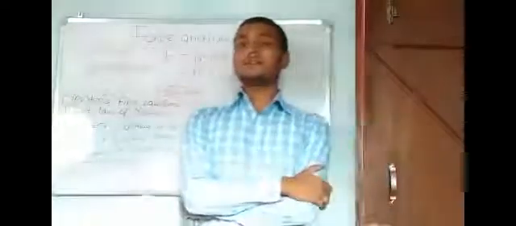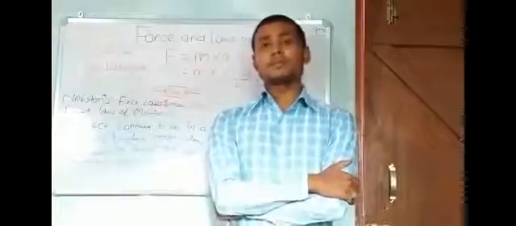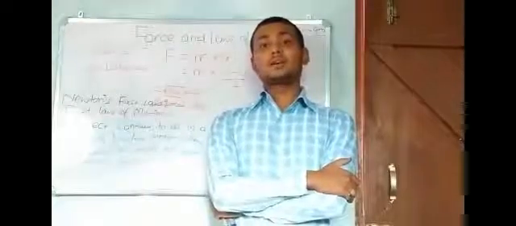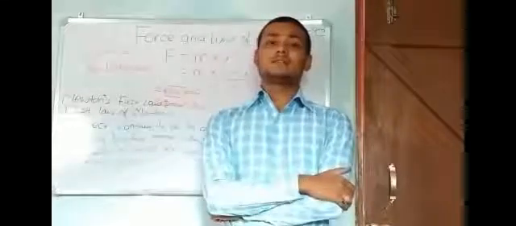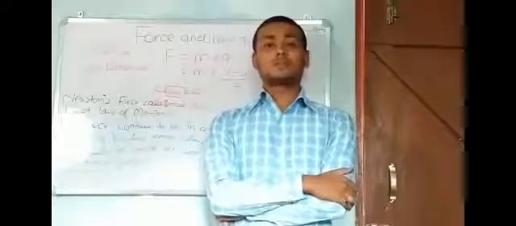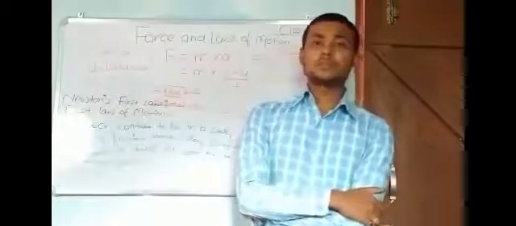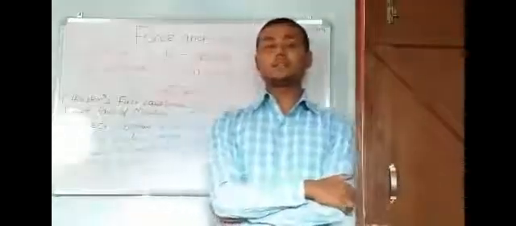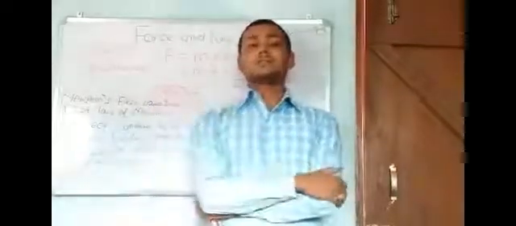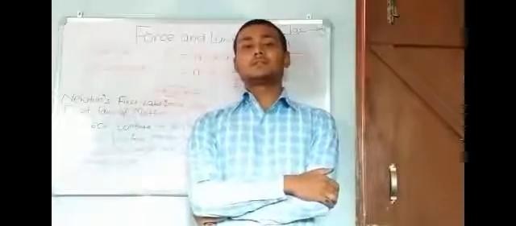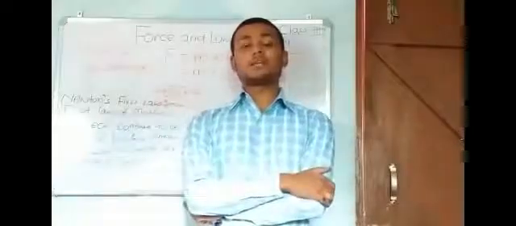I repeat, if an object is at rest or in uniform motion, it continues its state unless or until an unbalanced force acts. In your textbook there are several examples in the paragraphs of this section: uniform motion to rest, rest to motion, motion to rest. You have to read carefully.